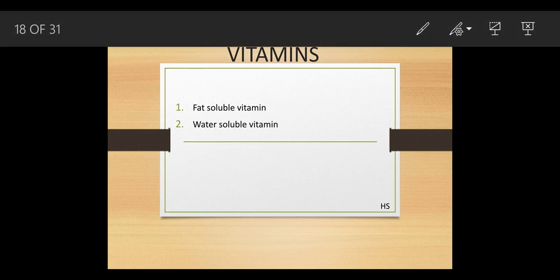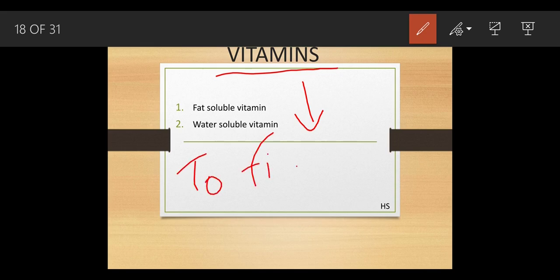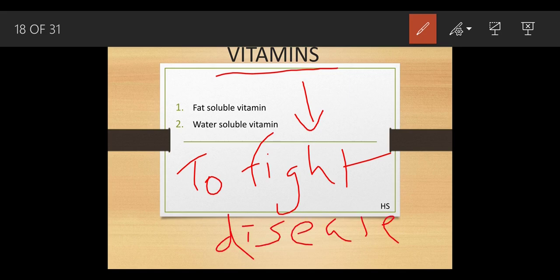Why are vitamins important in our body? Because if you take a sufficient amount of vitamins, they help to fight against disease. You will be protected from diseases, bacteria, anything, if you take it in a sufficient amount.